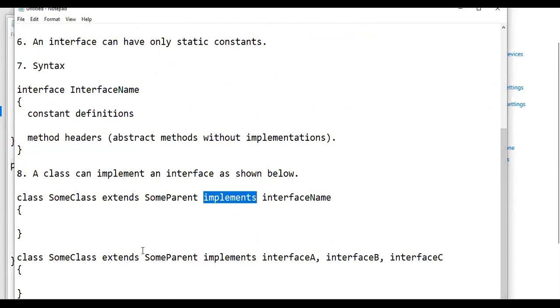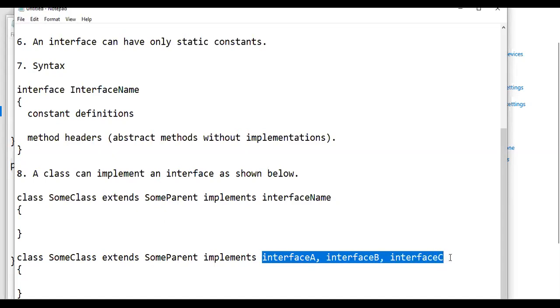Can a class extend features from more than one superclass? Is it possible or not? No, sir. But can a class implement features from more than one interface? Yes, sir. Yes. So that is the main purpose why we use an interface.